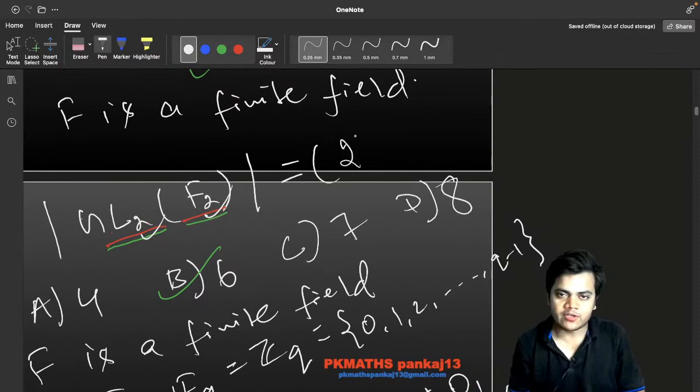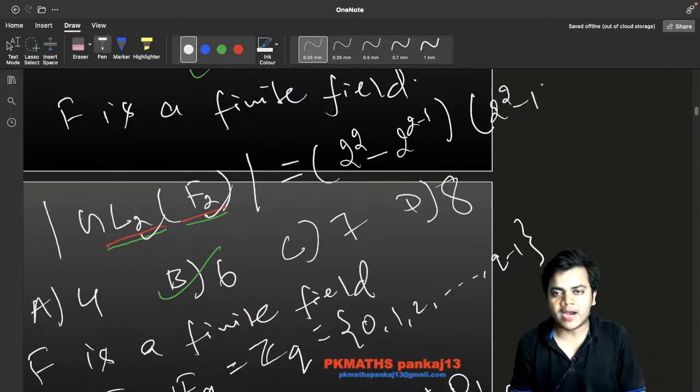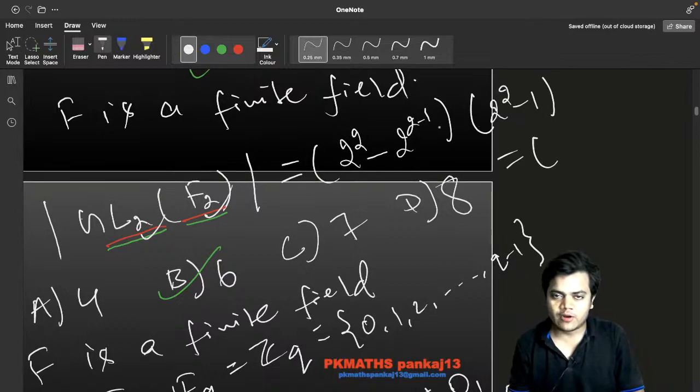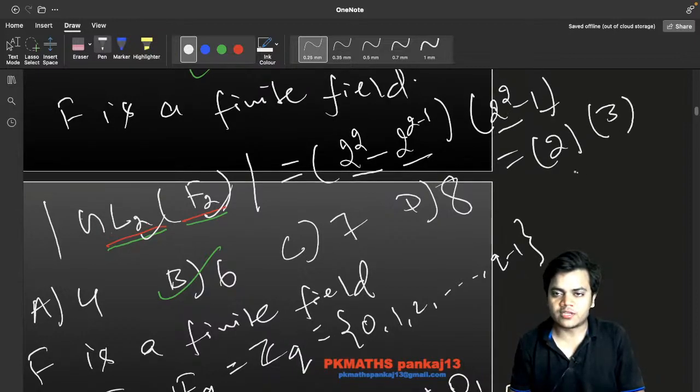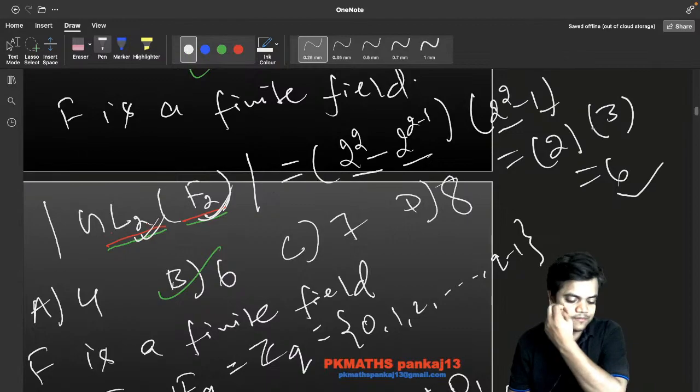So by doing this, what can we say? 2 raised to the power 2 minus 2 raised to the power 0 into 2 raised to the power 2 minus 2 raised to the power 1. Why? Because 2 raised to the power 0 is 1. So here you will not hesitate to say 4 minus 1... 4 minus 2, so certainly this is 2, and into 4 minus 1, which is 3. So 3 twos are 6. So the order of GL_2(F_2) will be 6 for sure.